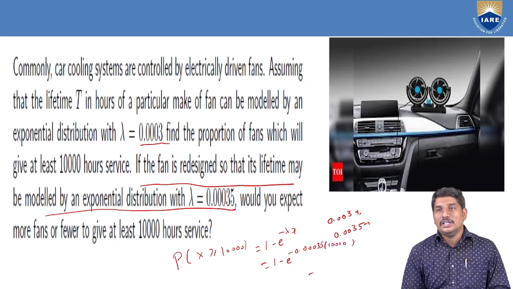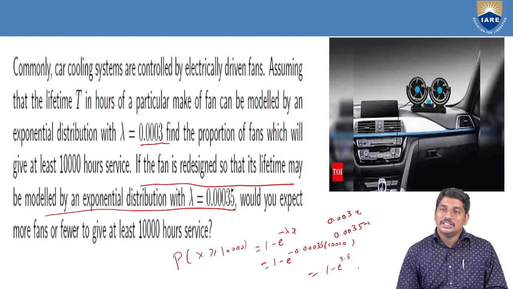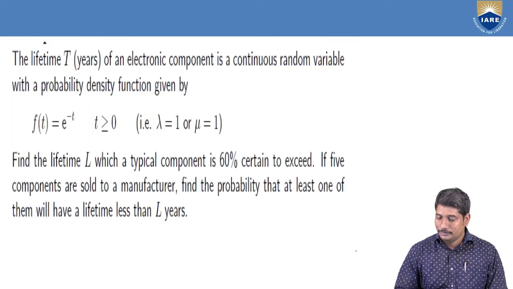So automatically it will be 1 minus e power minus 3.5. By calculating this, you will attain the probability, and hence we can assume that exponential distribution is always increasing with time.